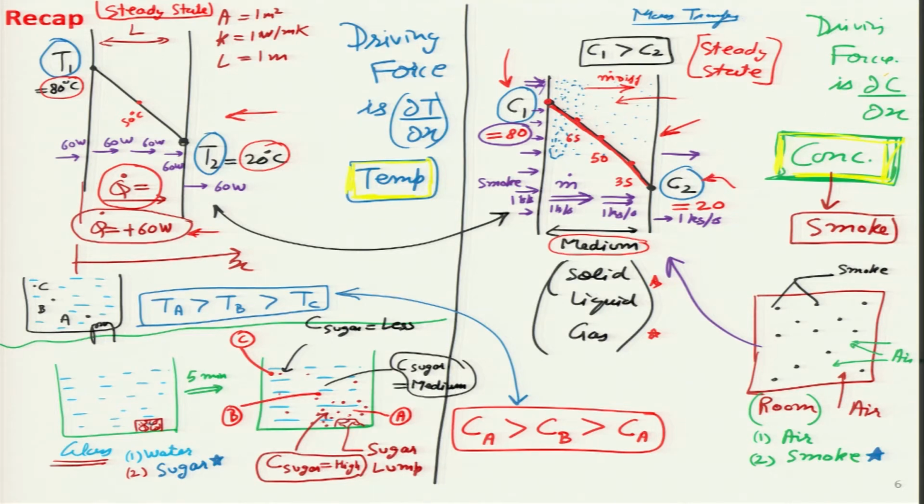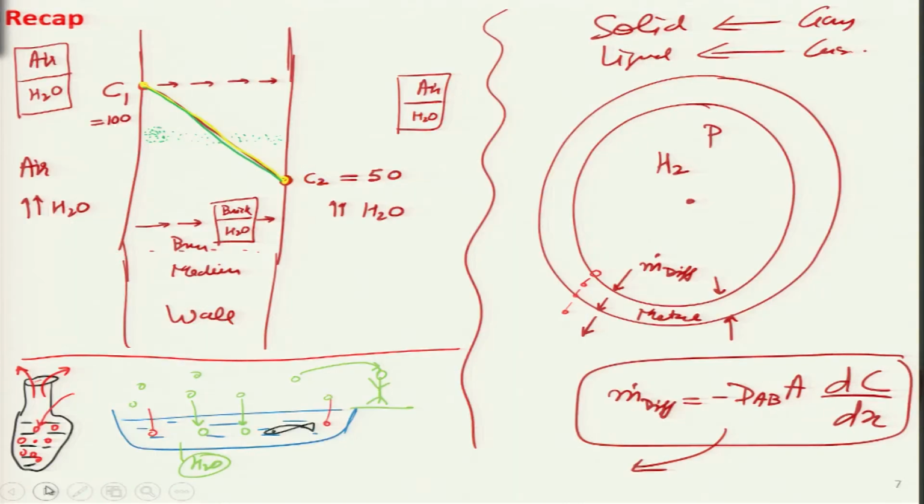Then we looked at various real life examples such as smoke in air and the movement of oxygen in air as well, as shown in this diagram over here, that there is a certain amount of dissolved oxygen in water, and that goes in because of diffusion from the air.